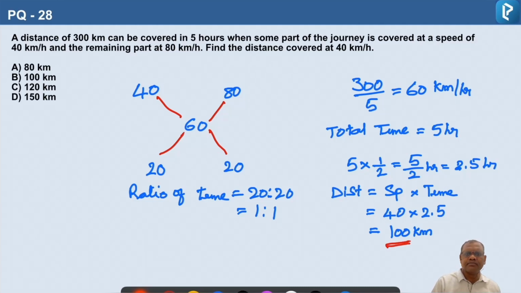So the time taken for 80 kilometers per hour speed is also 2.5 hours. So if you multiply 80 into 2.5, you will get the distance travelled at the speed of 80 kilometers per hour. Here the question is to find the distance at the speed of 40 kilometers per hour. So that is 100 kilometers. Option B is the right answer.